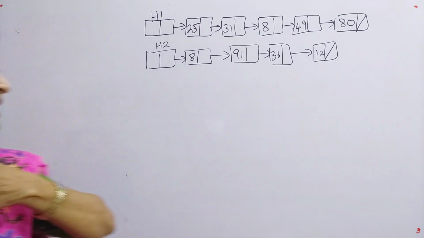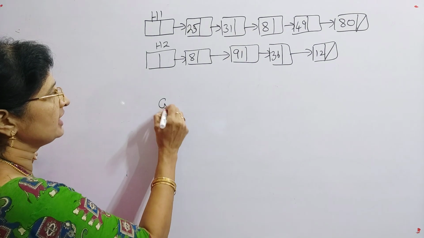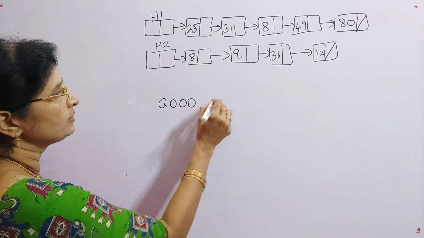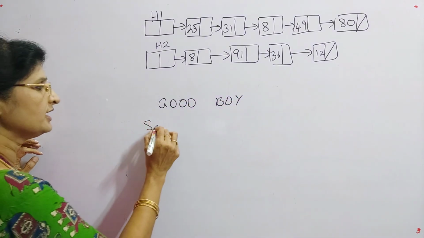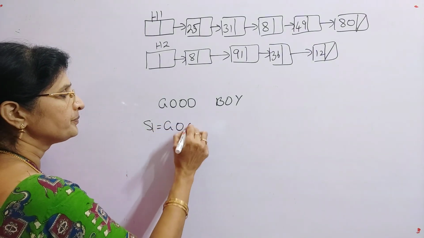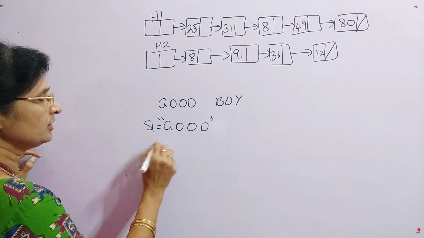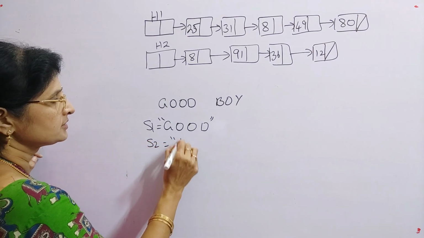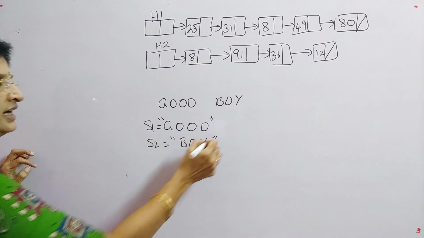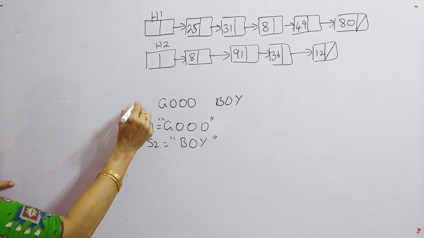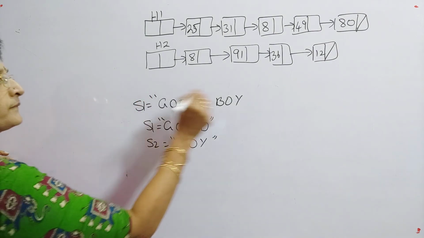So what does it mean is, whenever we are saying concatenation of strings, suppose we say good boy, suppose S1 contains good, next if S2 contains boy, then if you want to concatenate these two, that is you want S1 as good boy.